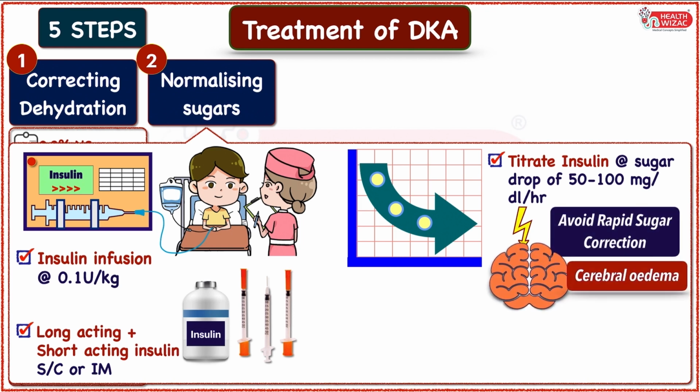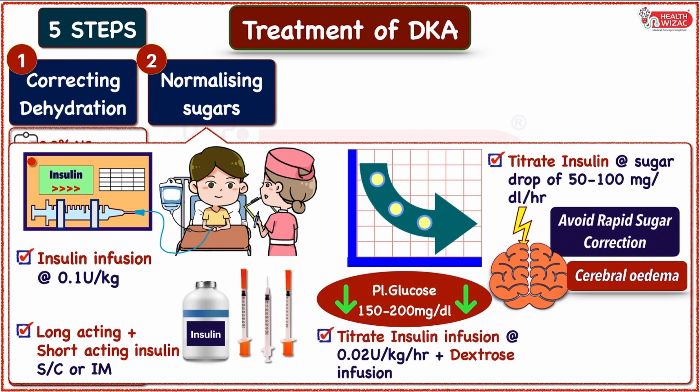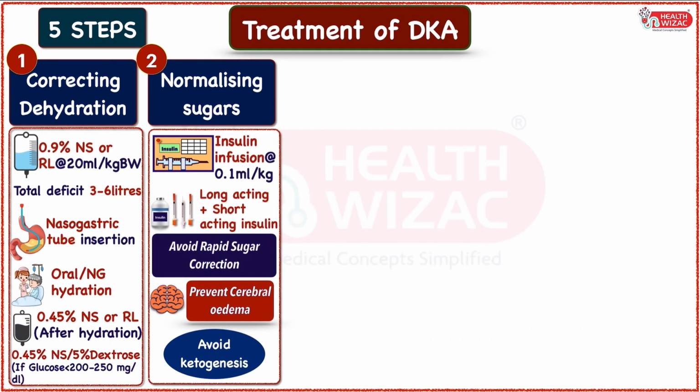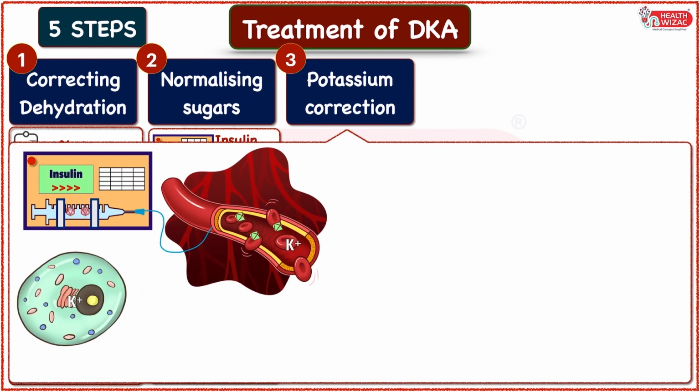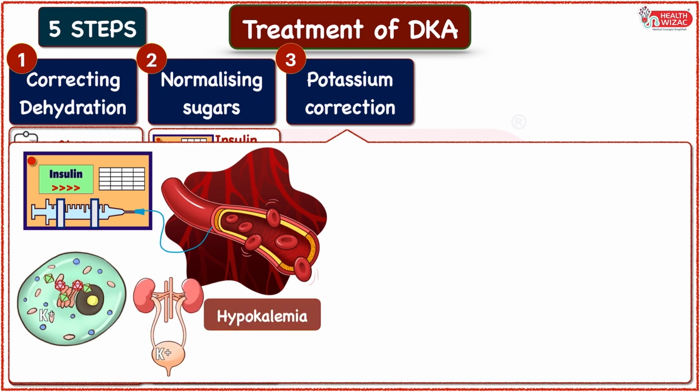Once target sugar of 150 to 200 mg per deciliter is achieved, instead of stopping insulin infusion, it should be continued at a lower rate of 0.02 units per kg along with dextrose infusion to avoid ketogenesis. As insulin infusion is started, insulin-mediated potassium transport along with glucose starts, and urinary potassium loss may give rise to hypokalemia. Estimated deficit is 3 to 5 millimoles per liter.